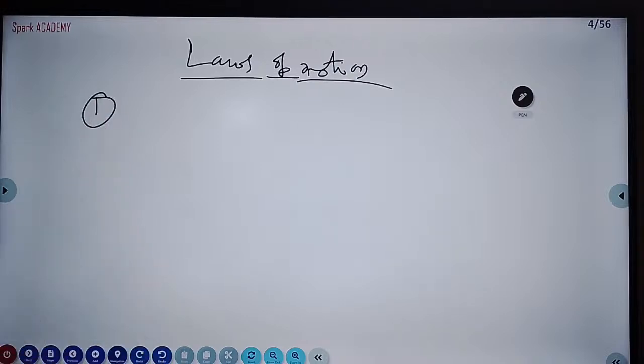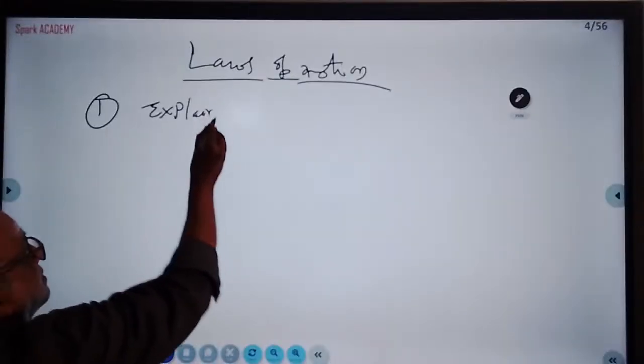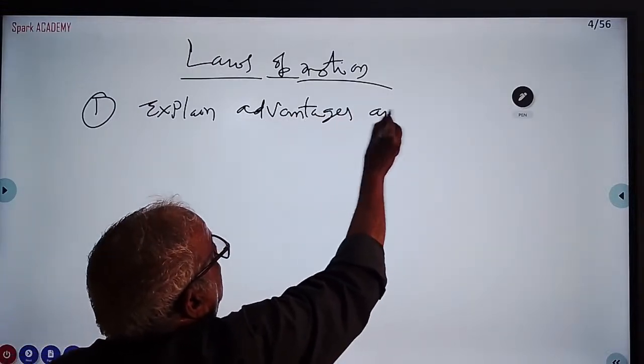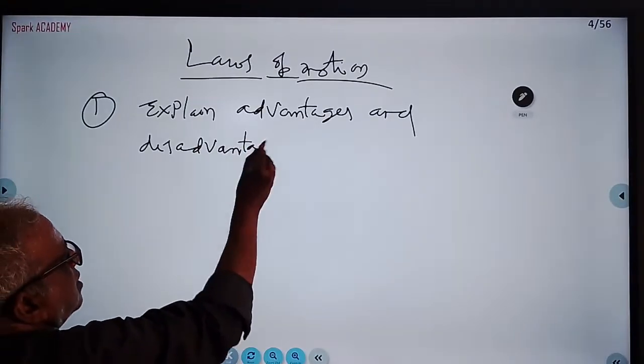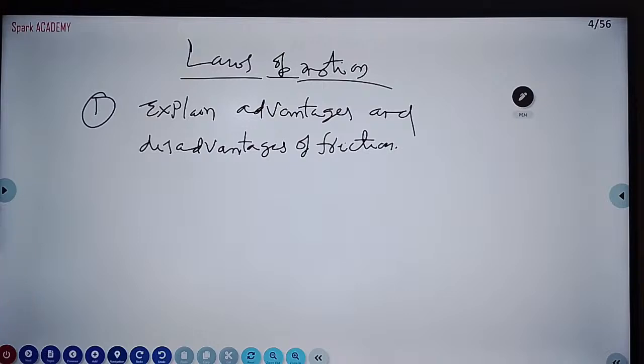First question. In laws of motion, one short question will come. What is the question? Explain the advantages and disadvantages of friction. You know, friction is a kind of force opposing the motion. What is friction? It opposes the motion. What are the advantages and disadvantages?